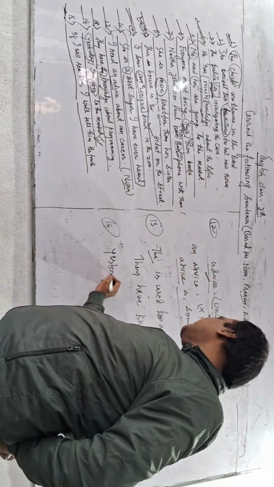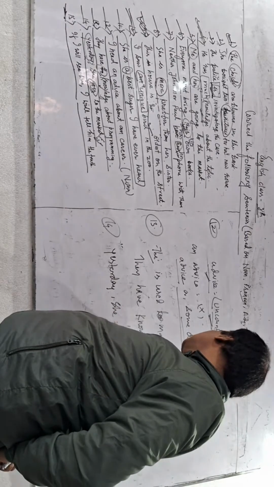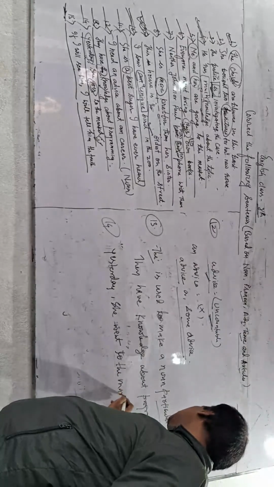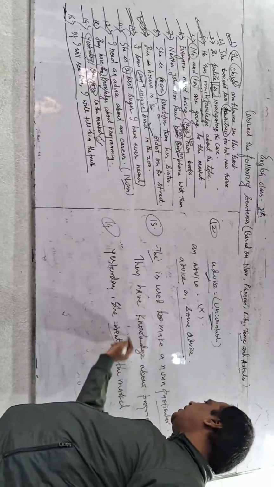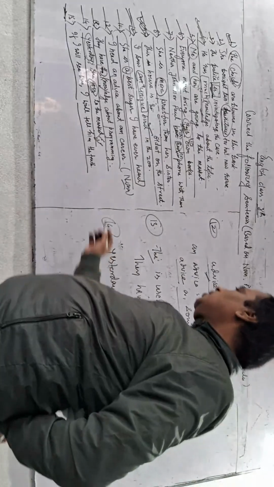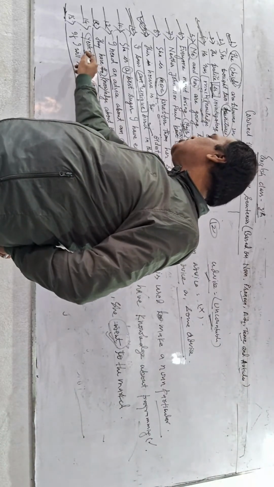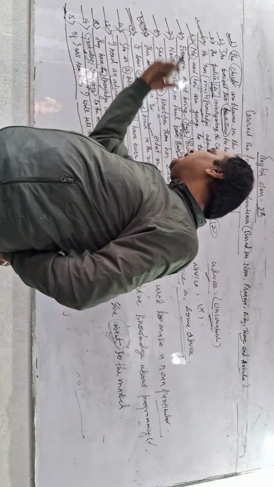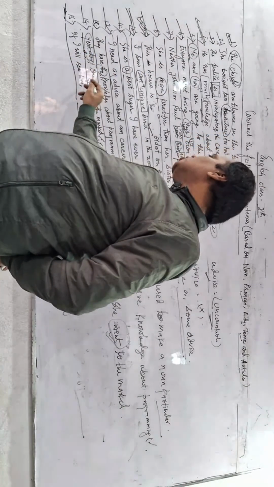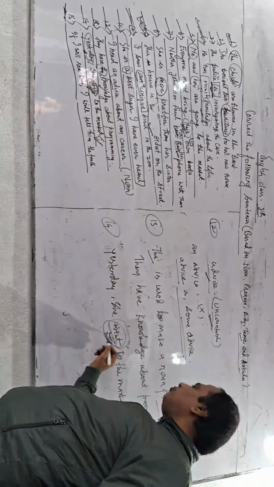So: yesterday she went to the market. That is the right answer here. Why? Because I have written "goes" with the word yesterday, which is referring to the past time, and this is in the present tense. So it must be in the past tense. So go will become went here.